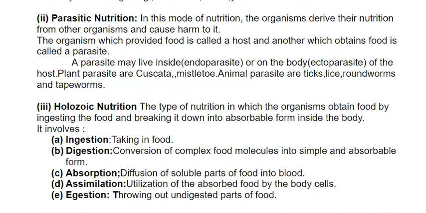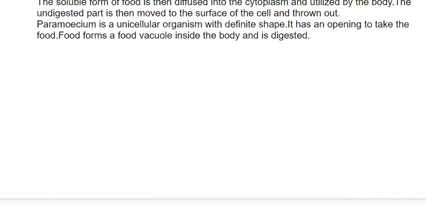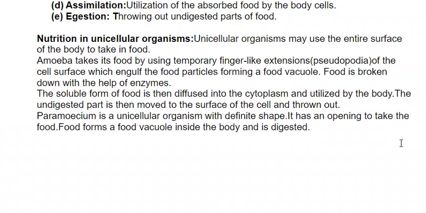Now, nutrition in unicellular organisms. You will find many unicellular organisms around you, for example, amoeba. Unicellular organisms may use the entire surface of the body to take in food. I'm talking about amoeba. If it is using the entire surface, it is amoeba, because in paramecium, you will find a certain specific point where food is taken in.